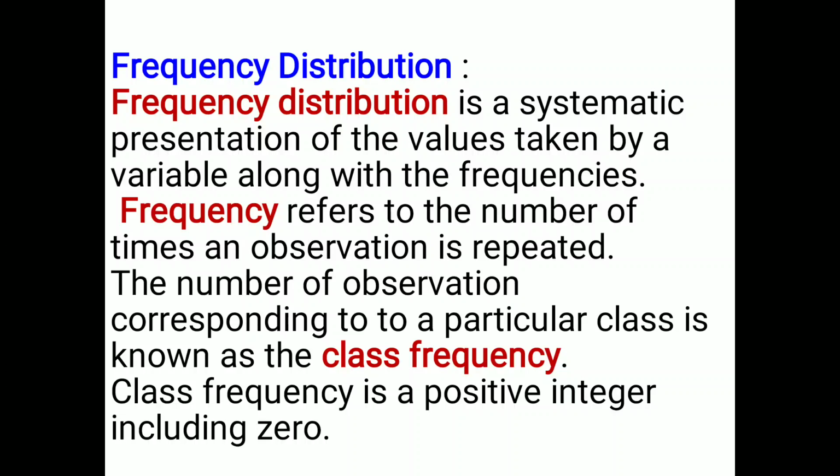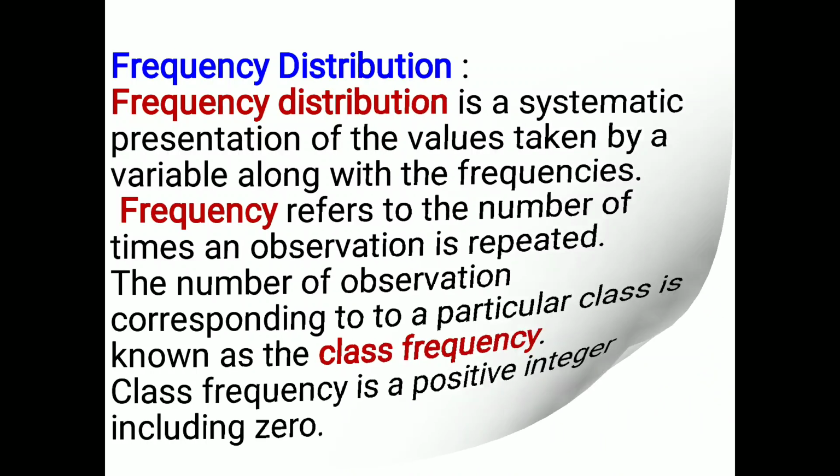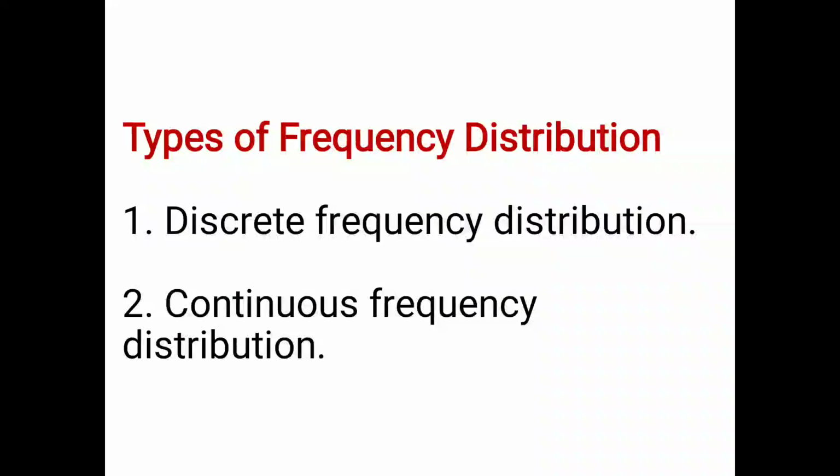Frequency distribution is a systematic presentation of the values taken by a variable along with the frequencies. Frequency refers to the number of times the observation is repeated, and the number of observations corresponding to a particular class is known as a class frequency, and class frequency is a positive integer including 0. Next we shall learn about the types of frequency distribution. There are two types: discrete frequency distribution and continuous frequency distribution.